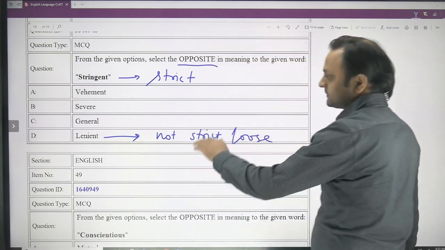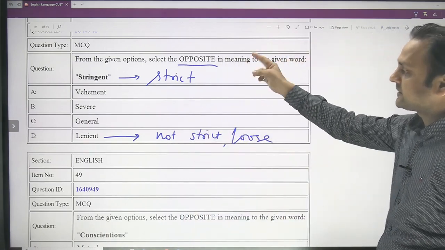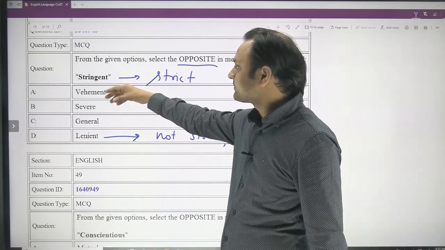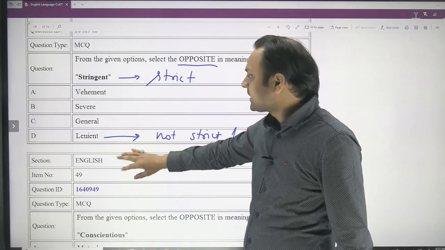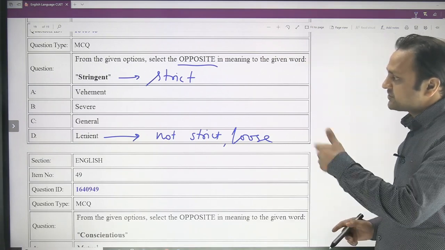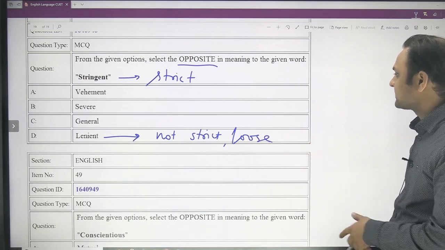You can use these words in case of parents. So someone can have very stringent parents, and someone can have lenient parents. So if the parents are stringent, they will be very strict, and if they are lenient, they will not be so strict.